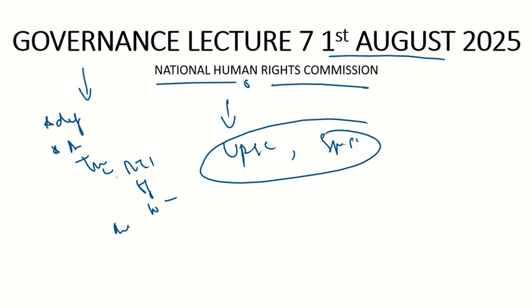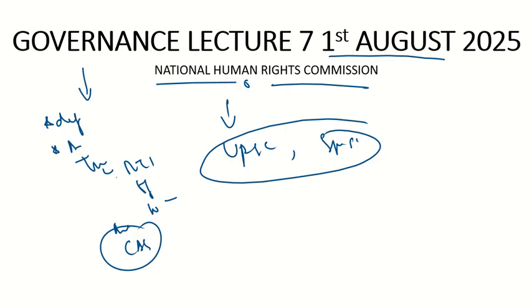Then finally, in our yesterday's class, we discussed what we had not discussed during Indian polity, which I believe, the CAG, is basically related to governance. We discussed CAG in our yesterday's class. So today we will start with the National Human Rights Commission. So without any delay, let's start it.